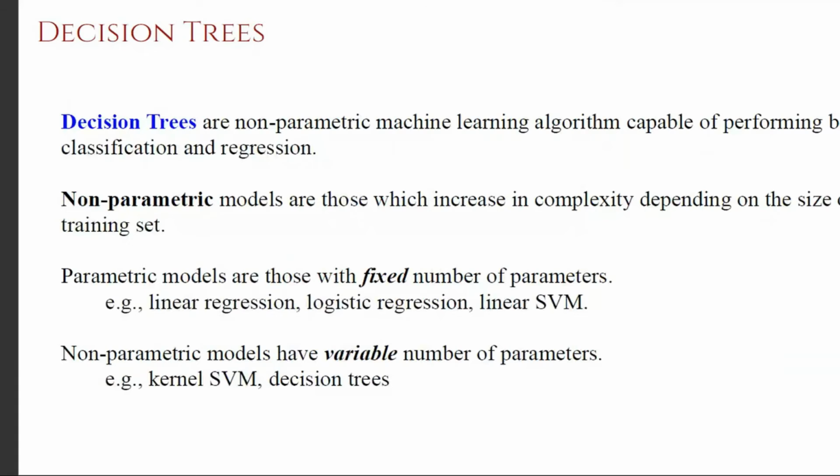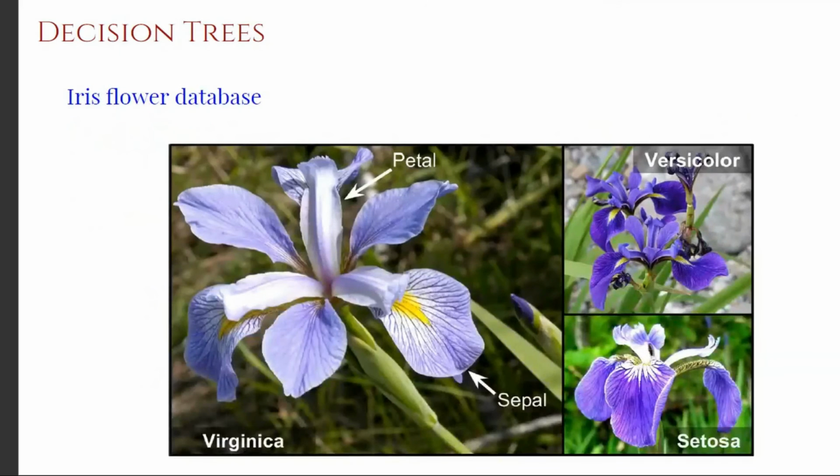So to understand the working principle behind decision trees, first I need to show you a small example, and from that we will pick up how decision trees work. For that, I'm going to use another publicly benchmarked and popular data set called the Iris flower data set.